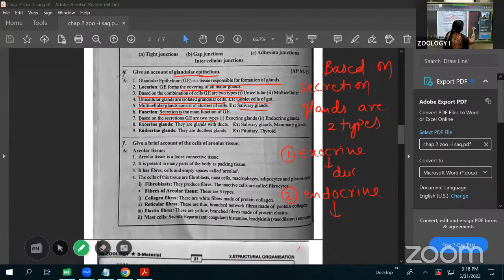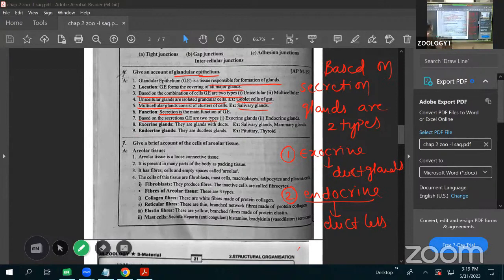The duct glands. Next, endocrine glands are the ductless glands. Which one is the exocrine glands? For example, the duct glands means salivary glands, the liver, pancreas. These all belong to the duct glands. They are provided with the ducts. That's why we call them duct glands. Next, endocrine glands are the ductless glands. Which ones? Pituitary gland, thyroid gland, parathyroid gland, adrenal gland belong to the endocrine glands.